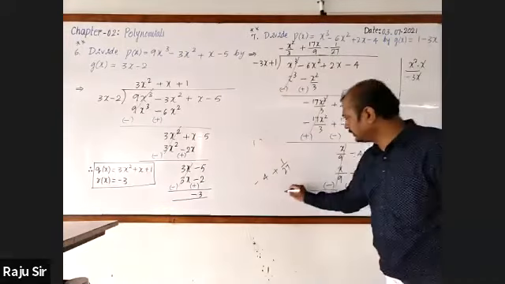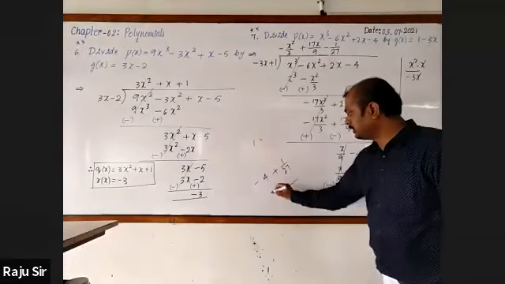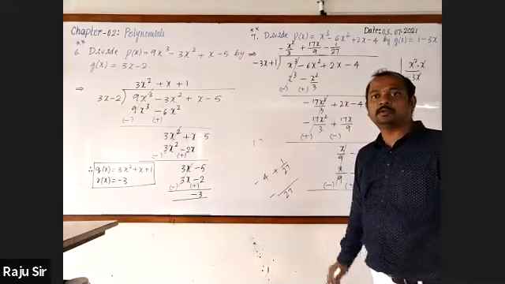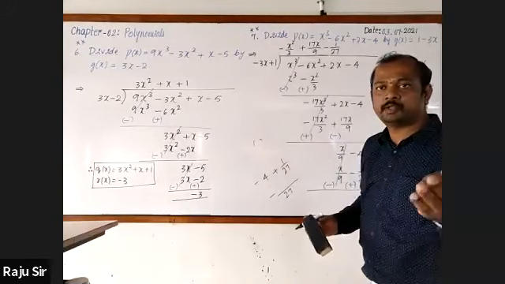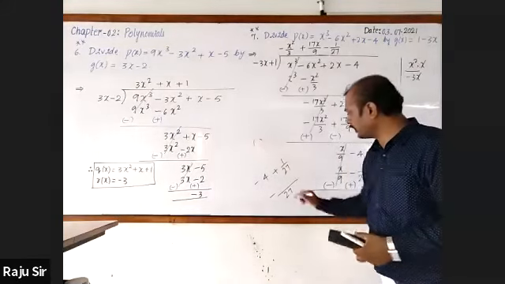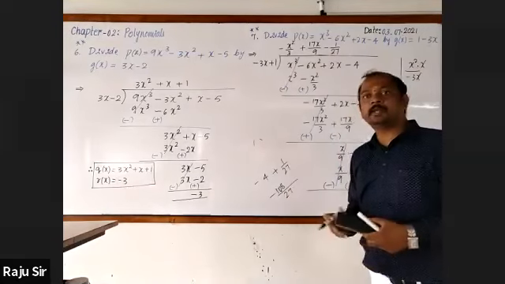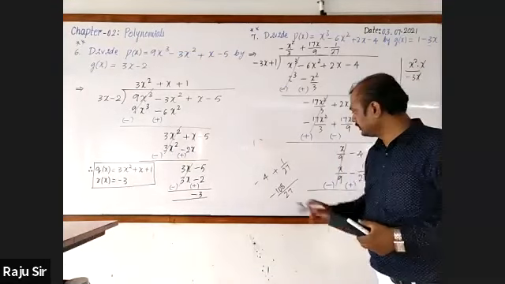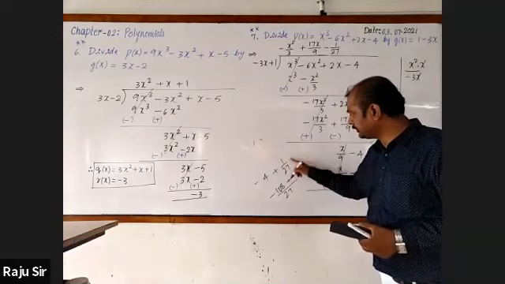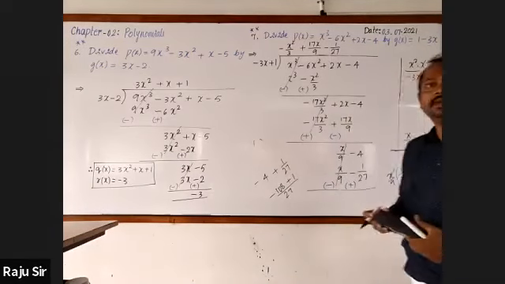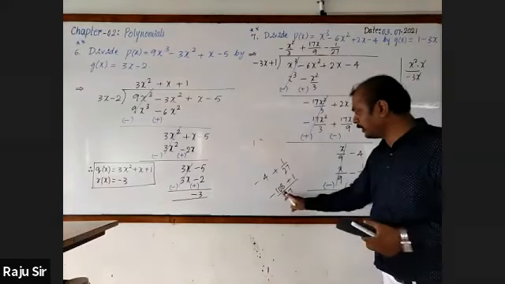Take the LCM, which is 27. 27 fours are 108, so minus 108, plus 1.